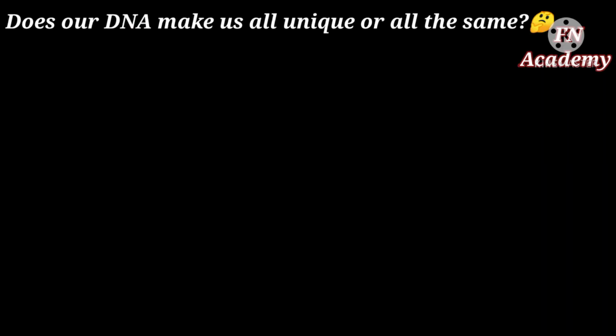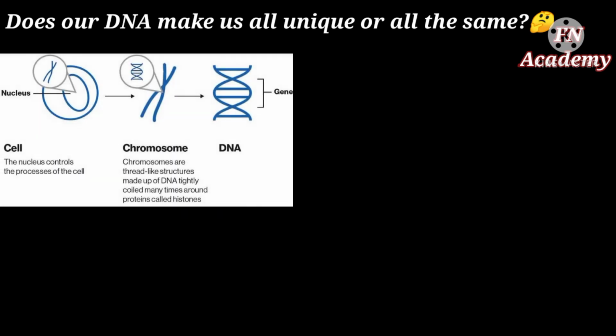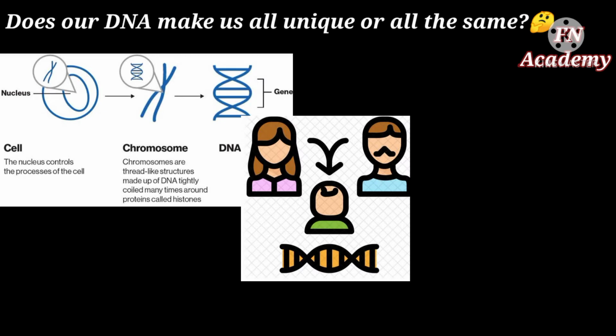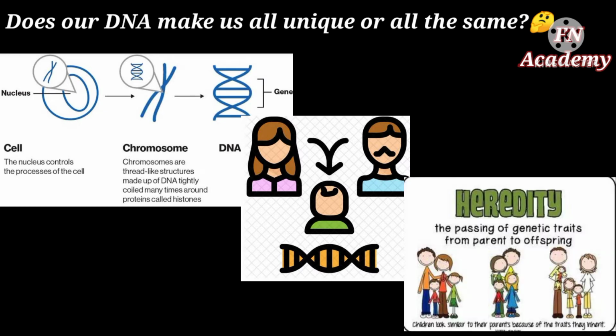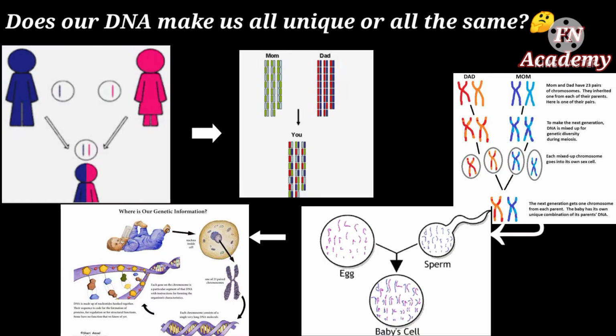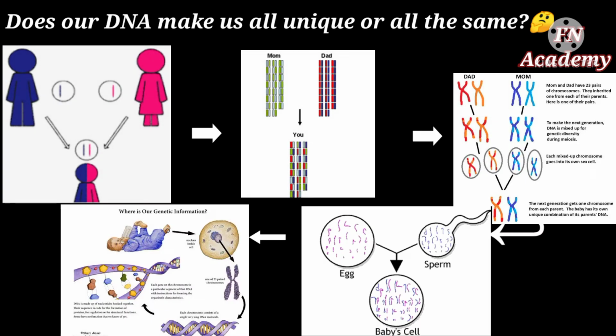Now one more question also arises. Does our DNA make us all unique or all the same? As we all know, DNA is the hereditary material in humans and almost all other organisms, which means DNA is passed down to the next generation in big chunks called chromosomes. Every generation, each parent passes half their chromosomes to their child. Nearly every cell in a person's body has the same DNA.